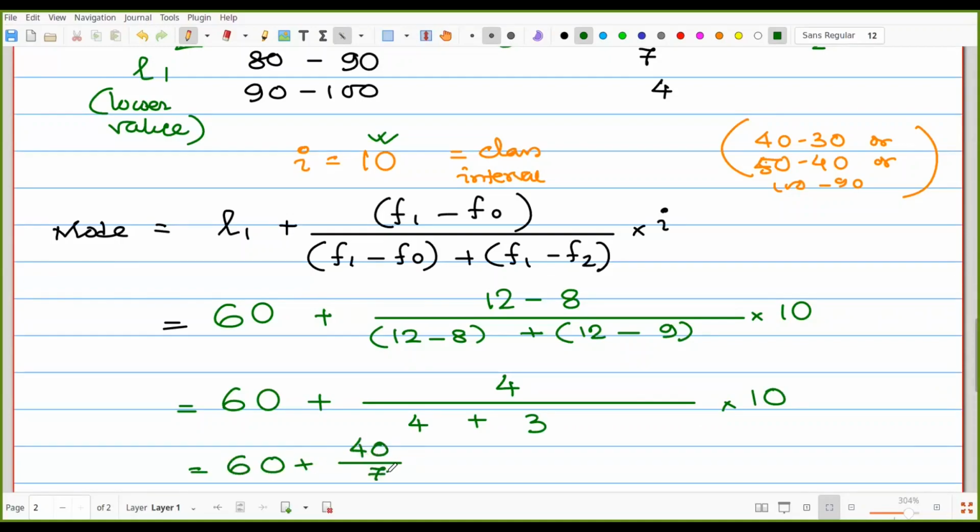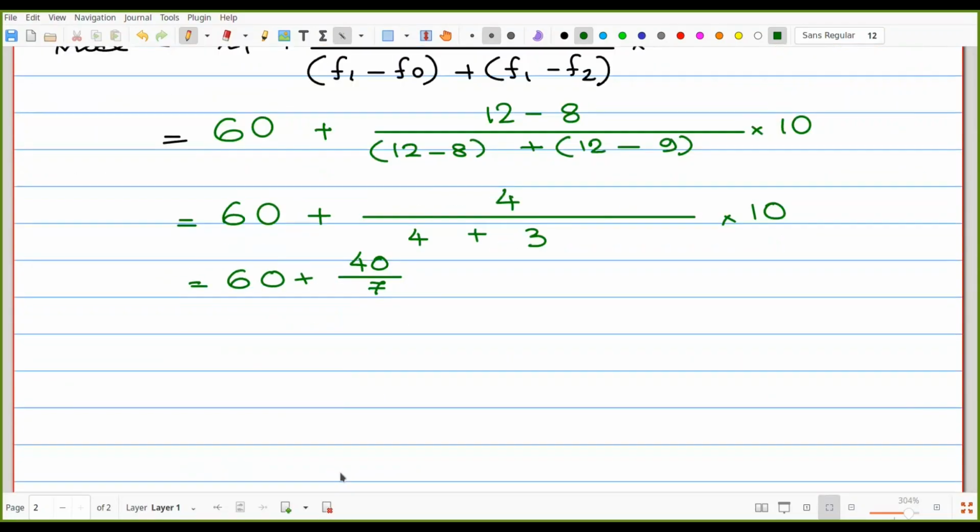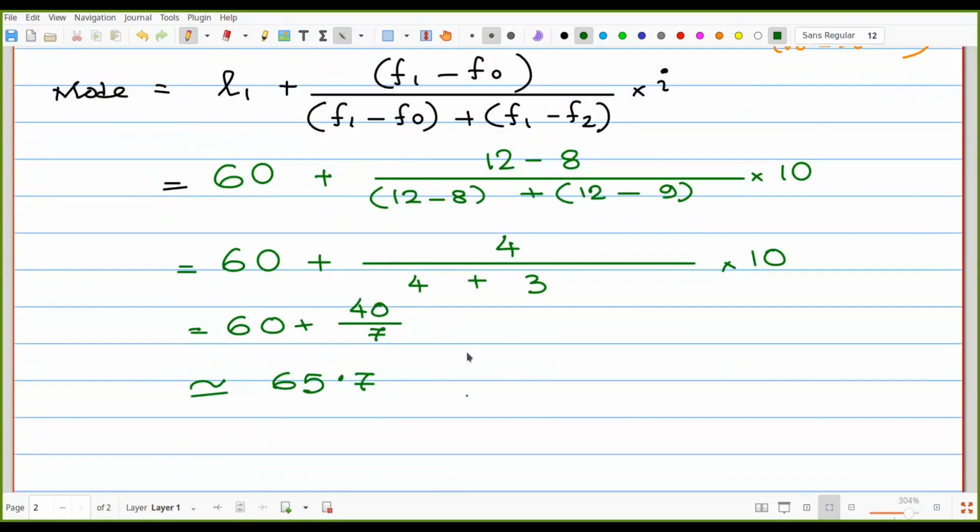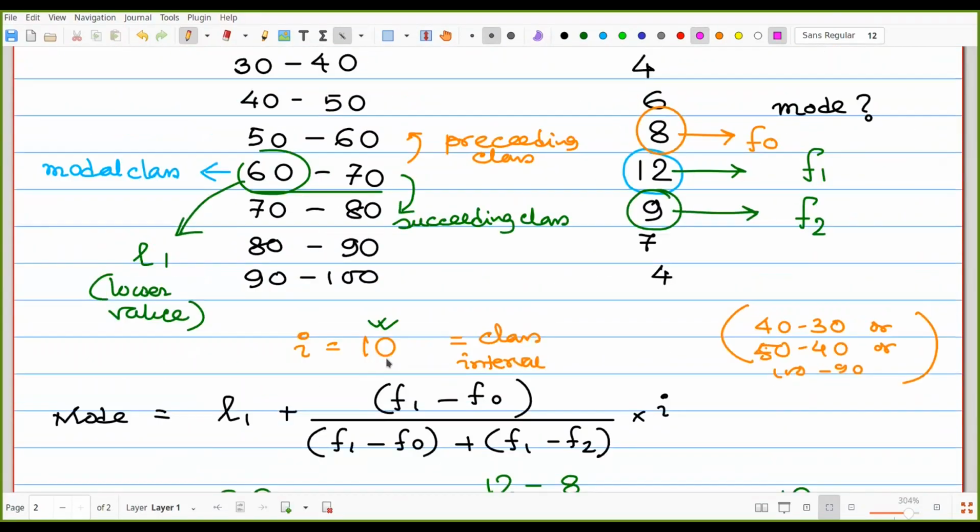by 7. And that is near about 65.7. So that one is the mode. Now look at the result once again, that is 65.7. That means between 60 and 70.